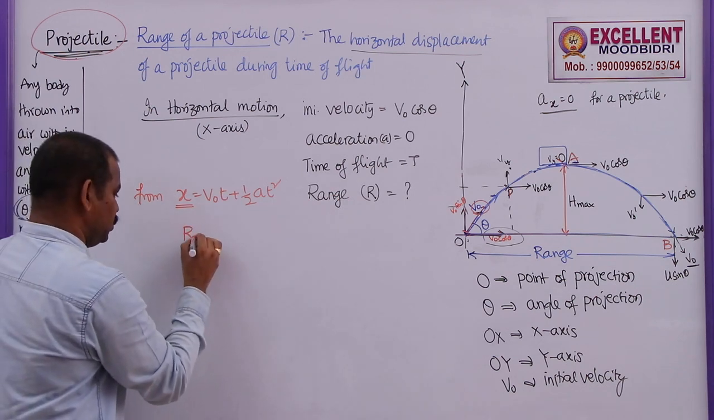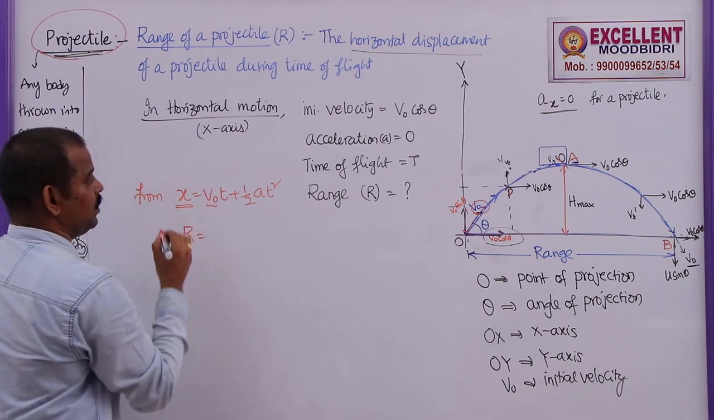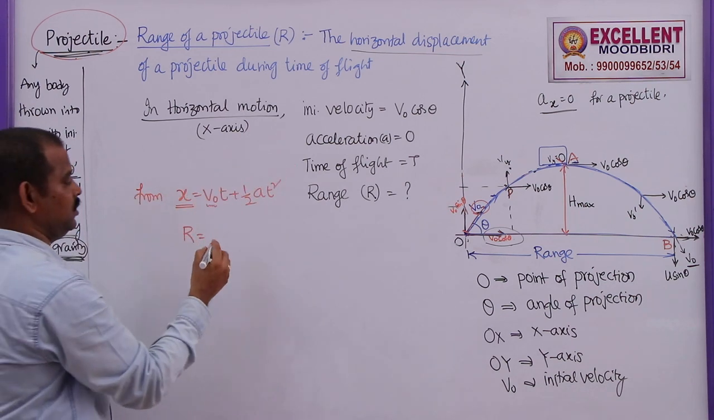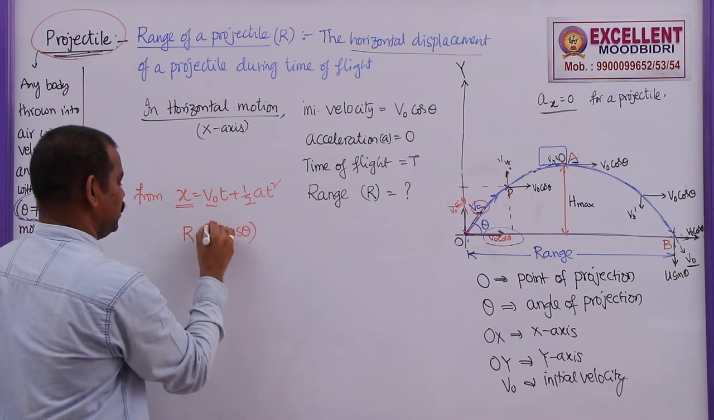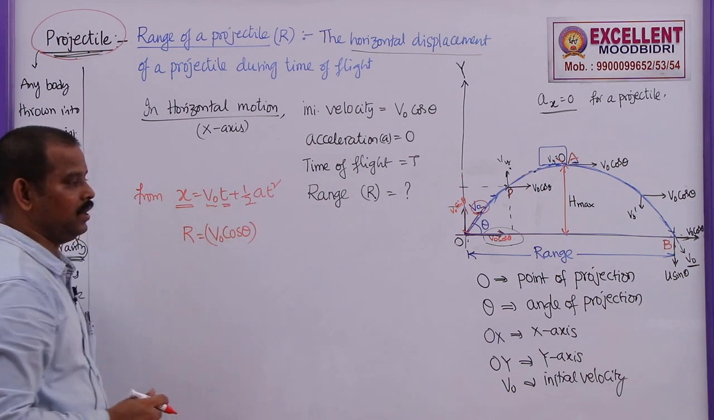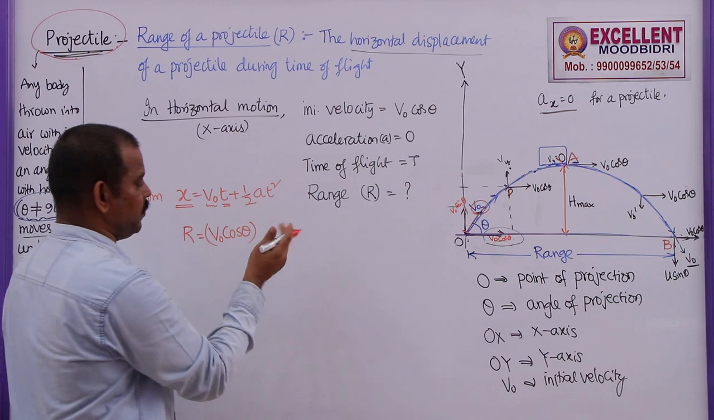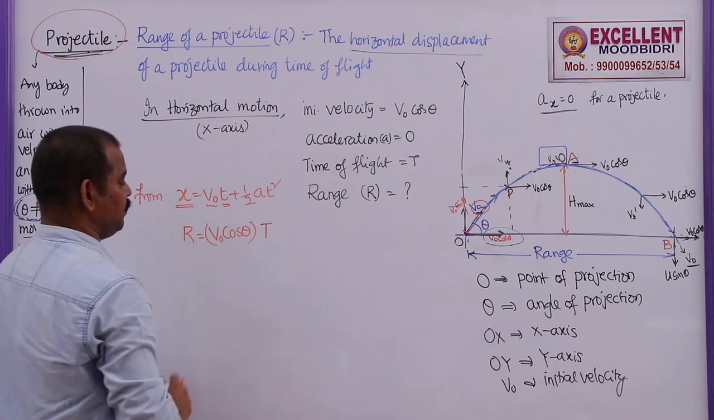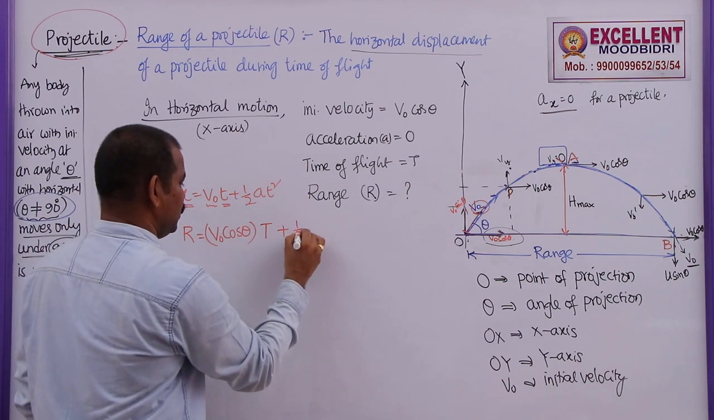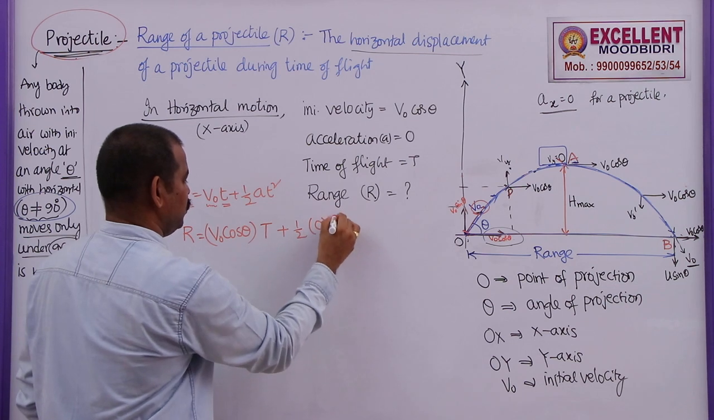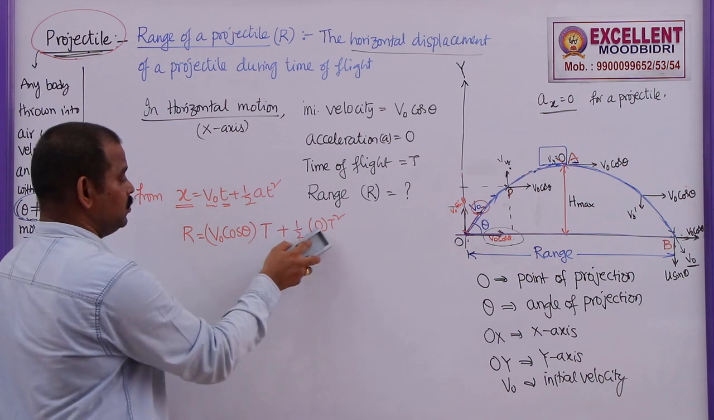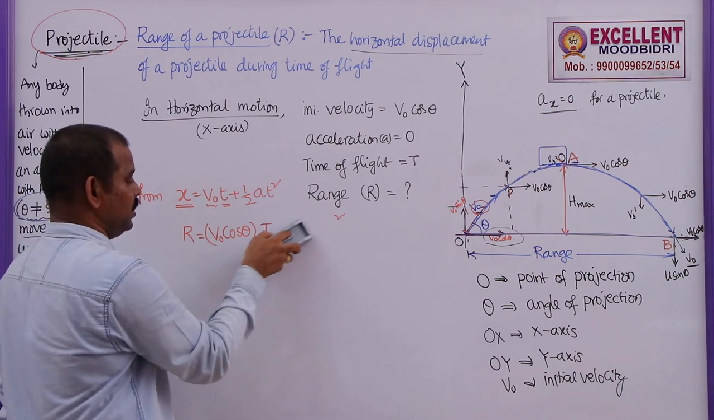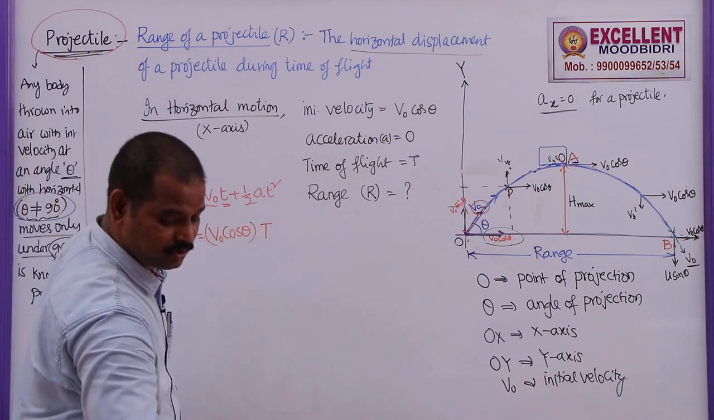So R is equal, what is V naught? That is horizontal velocity initially. It is V naught cos theta in this case. What is the time taken by this projectile to reach that point B from O? So this I call it as capital T plus half into 0 into t square. Actually that term is not at all required because 0 into anything is 0. So we can neglect that second term in this equation.